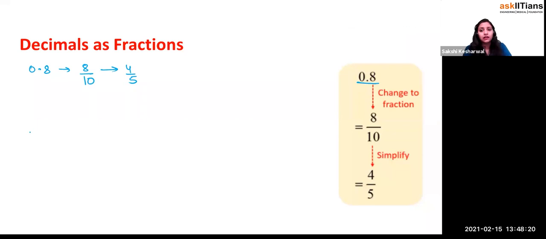This is very simple. You see the number of digits after the decimal, how many digits are written after the decimal point. So you have to just write that number of zeros in the denominator, right? So this is equals to what? 8 by 100, which is 8 by 10, which is equals to 4 by 5.